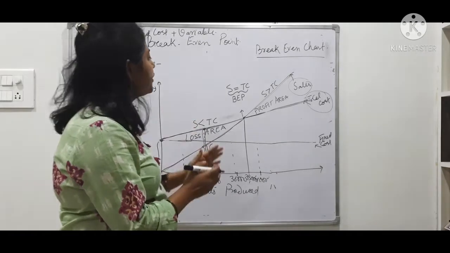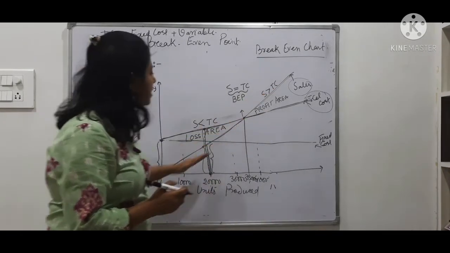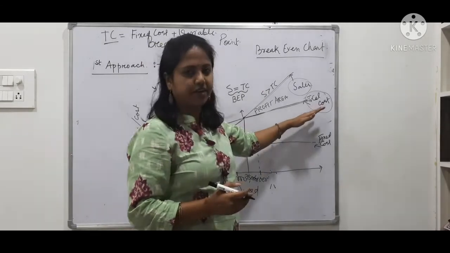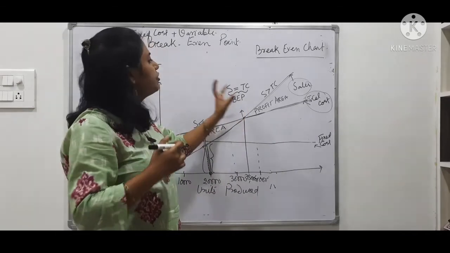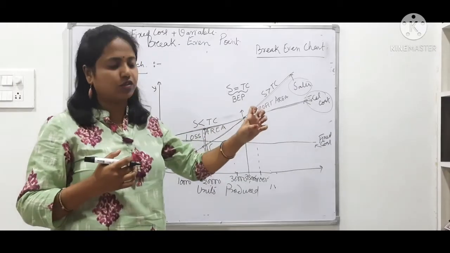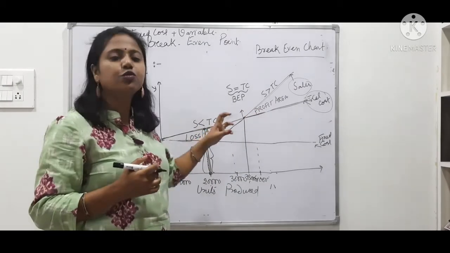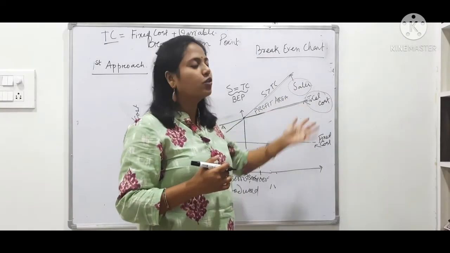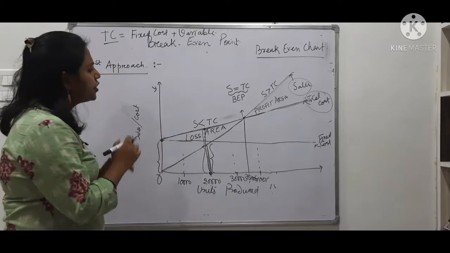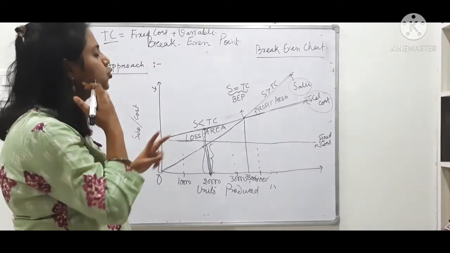This is the point of intersection between the sales line and the cost line. As the sales line and cost line intersect, your revenues are just equal to your cost. Below that your revenues are less than the cost, and beyond that your revenues are more than the cost. Now here I have to explain two more concepts.